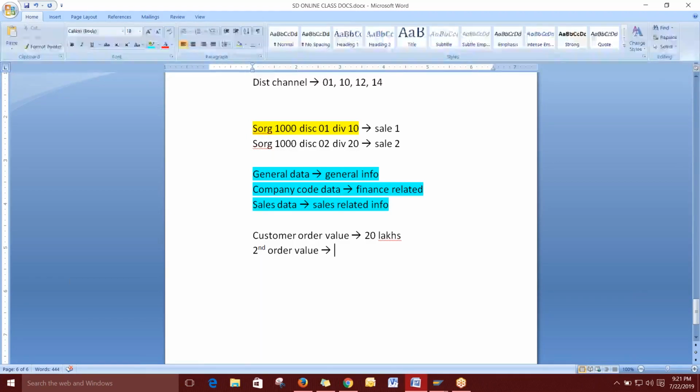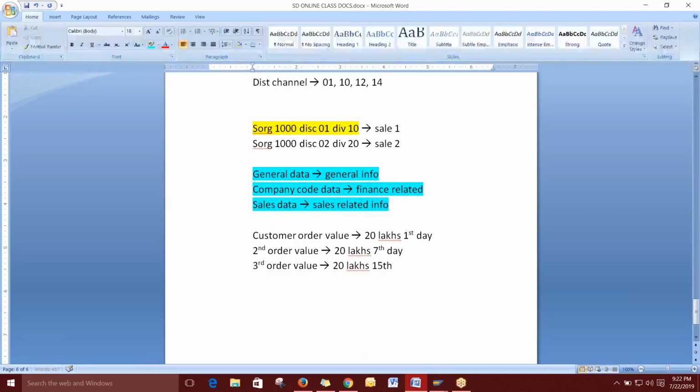Again the customer has given an order of 20 lakhs on the seventh day of August. So the second order again he has done for 20 lakhs, right? 20 lakhs on the 7th of August. Okay, so I just take the first day, and here I take the 7th day. Again, the third order has been given by the customer of 20 lakhs on the 15th day of the same month.